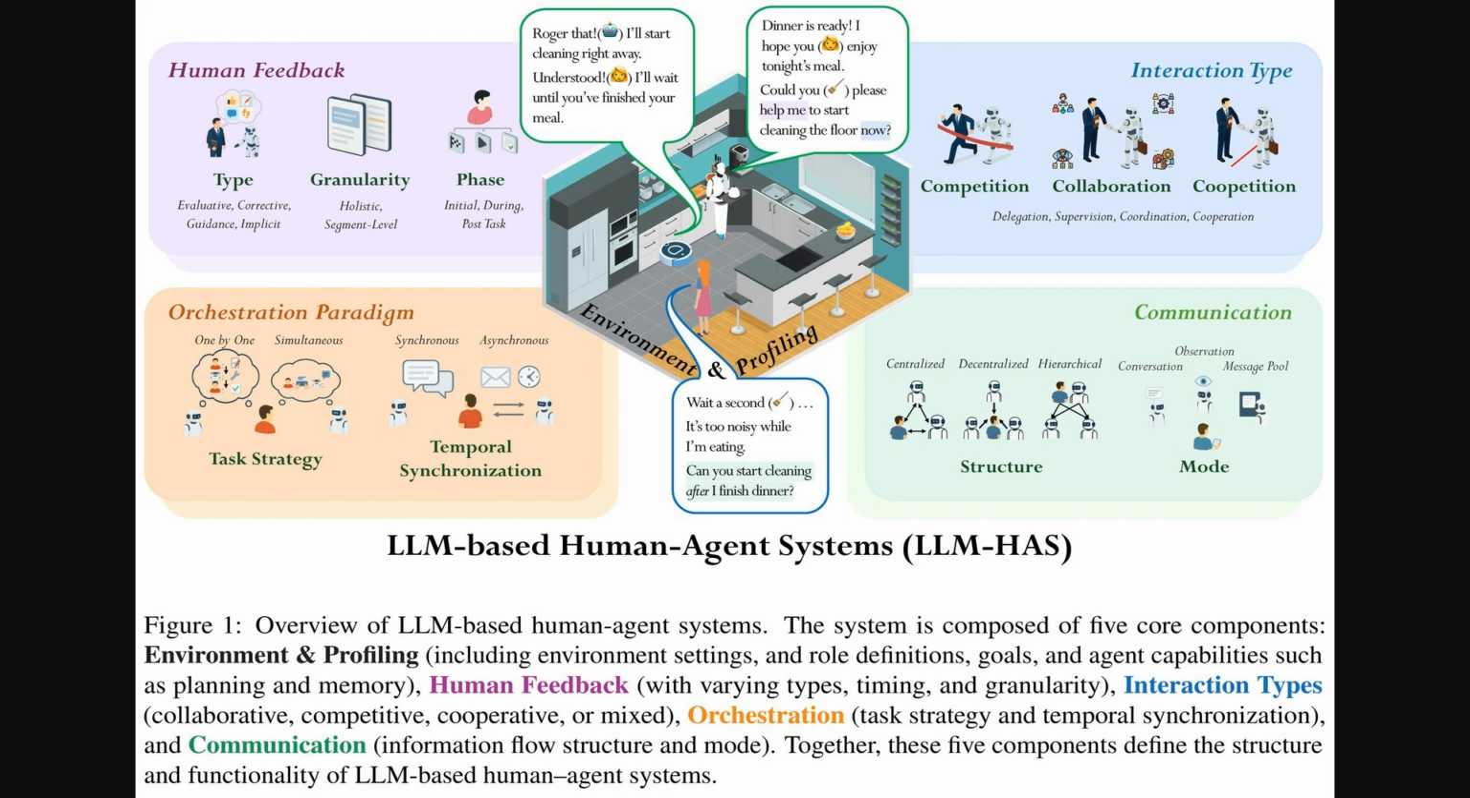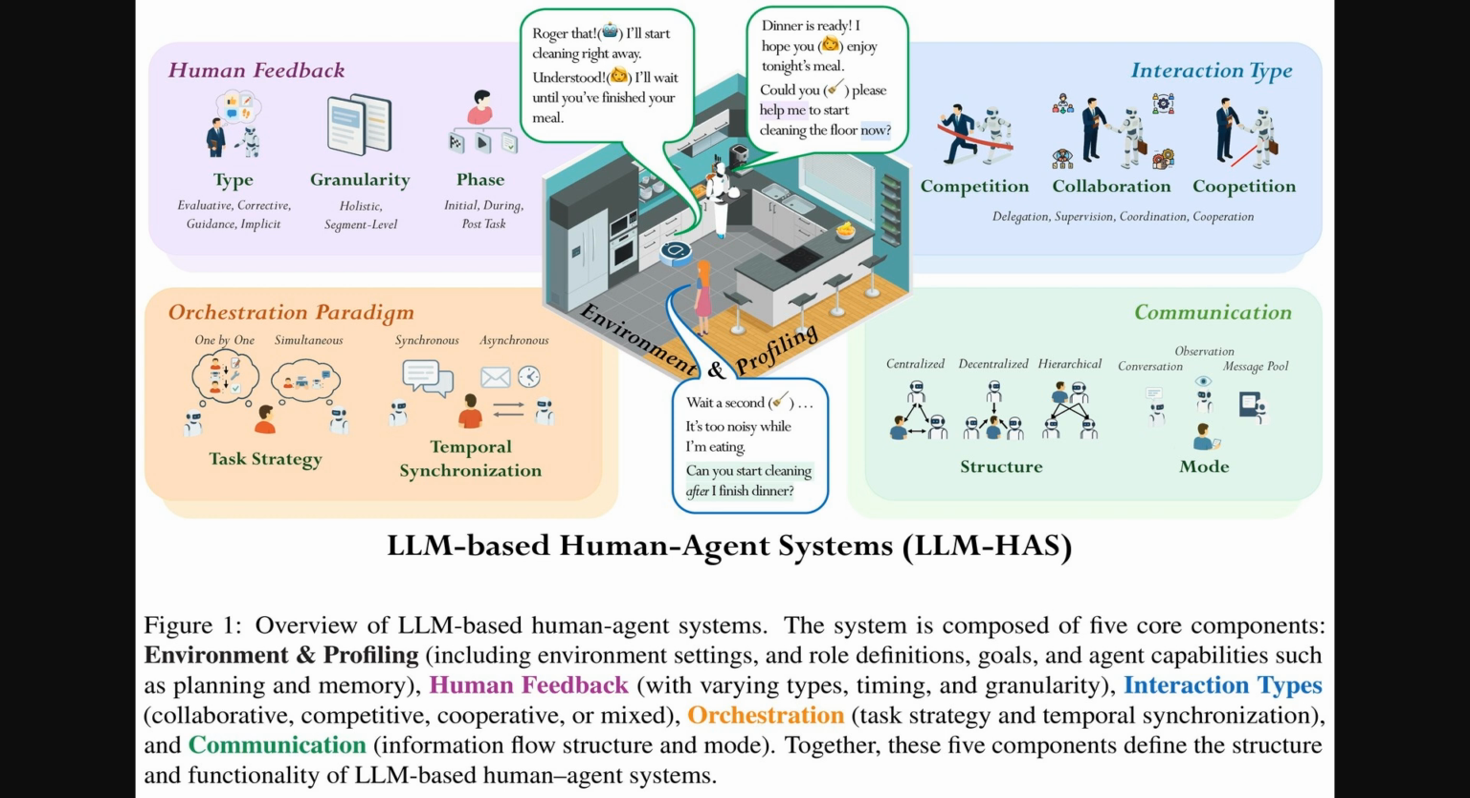Okay, so this first figure we're looking at, Figure 1, it really gives us a great visual overview of the structure of these LLM-based human-agent systems. It highlights that these systems are generally composed of 5 core components. First, there's environment and profiling, which is all about the context they operate in, like the kitchen scene shown, and also defining the roles and capabilities of both the humans and the agents. Then we have human feedback, which covers the different ways humans can provide input, such as giving corrections or guidance.